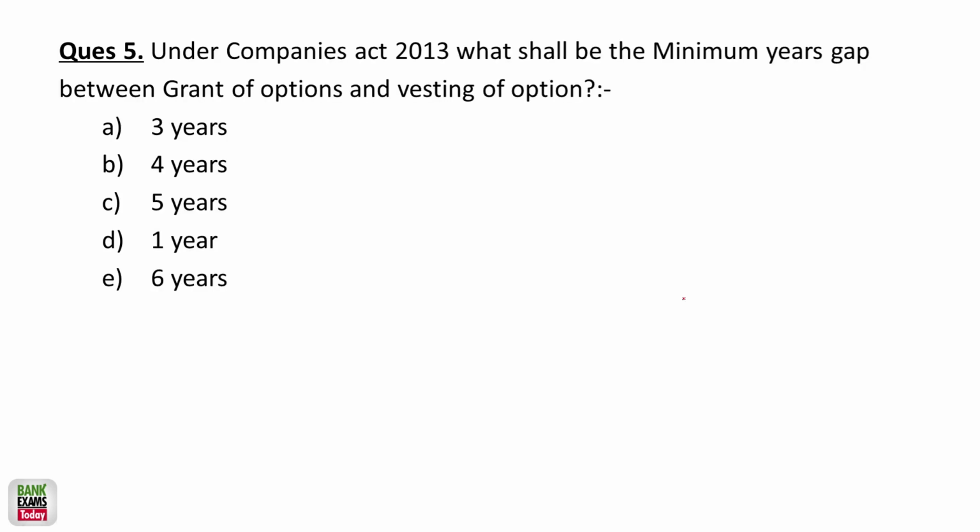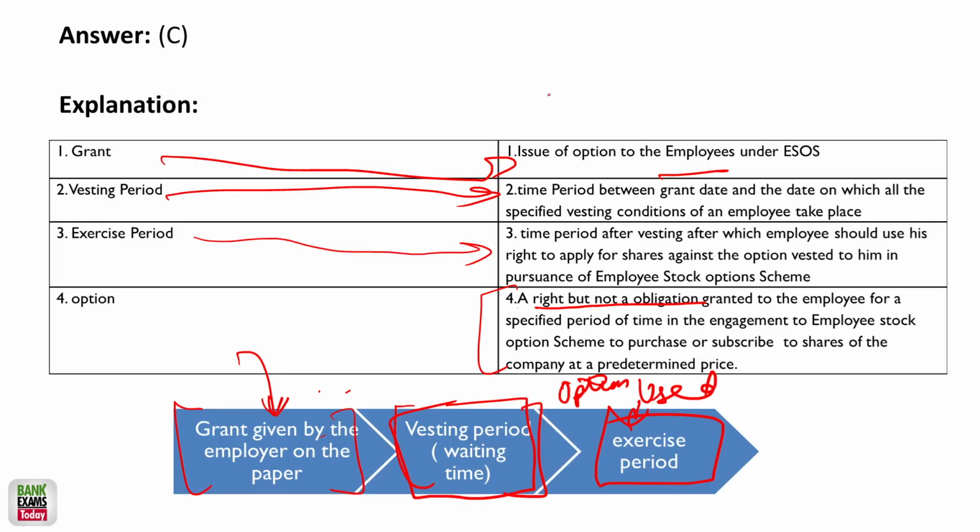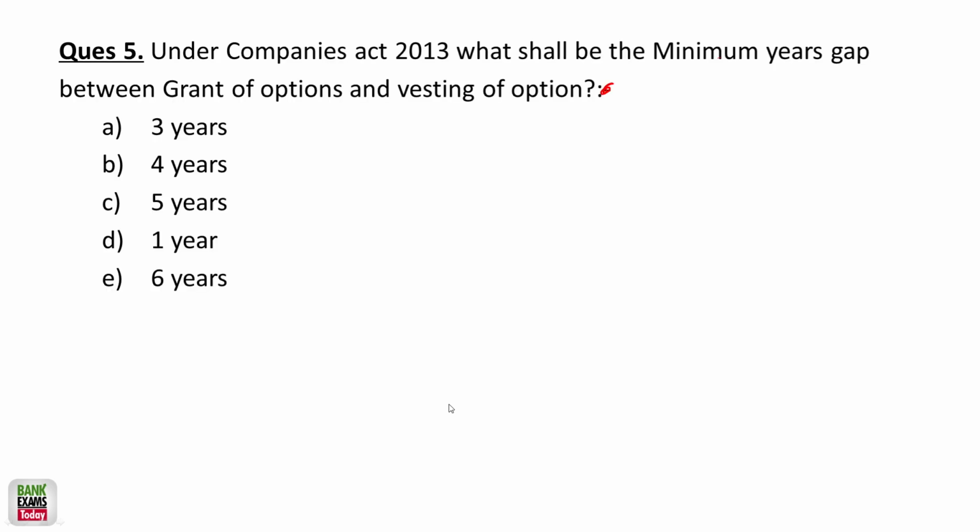Under the Companies Act 2013, what shall be the minimum years gap between grant of option and vesting of option? Very, very important. The period between the grant of option and the exercise period, what should be the minimum vesting period? Very, very important question. What is the minimum vesting period?